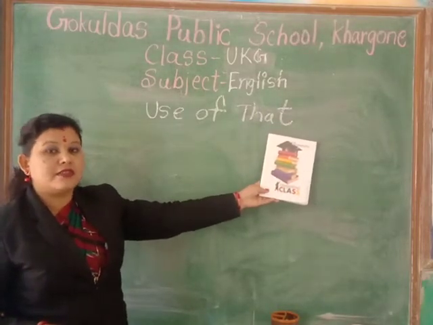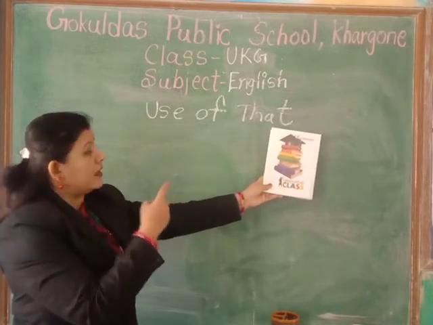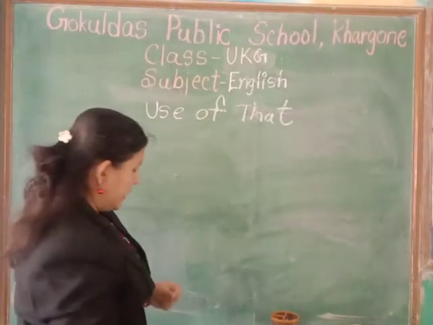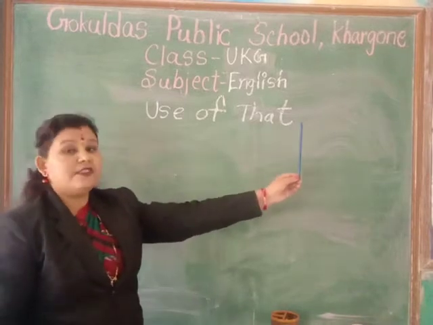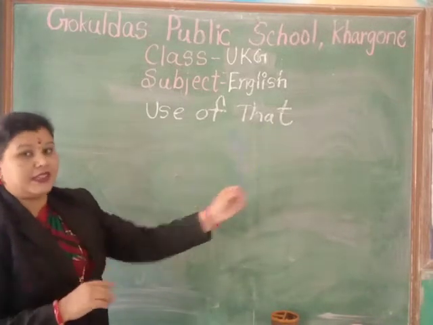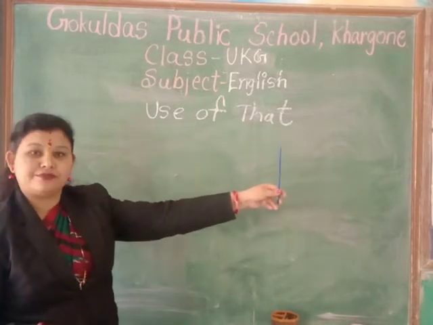What we use? That. That is a notebook. Okay, now next example, see the pencil, it is far from me. Is it near from me? No, it is far from me.